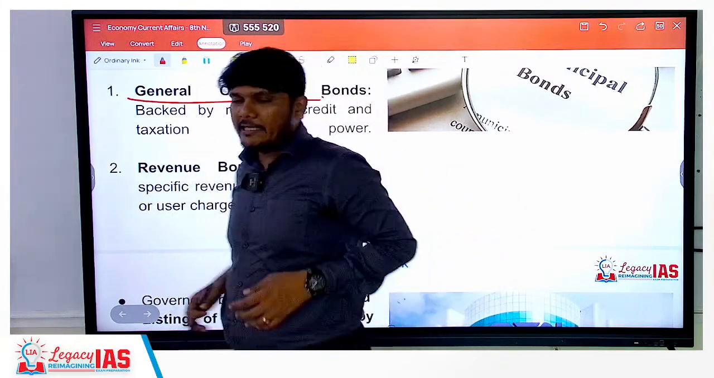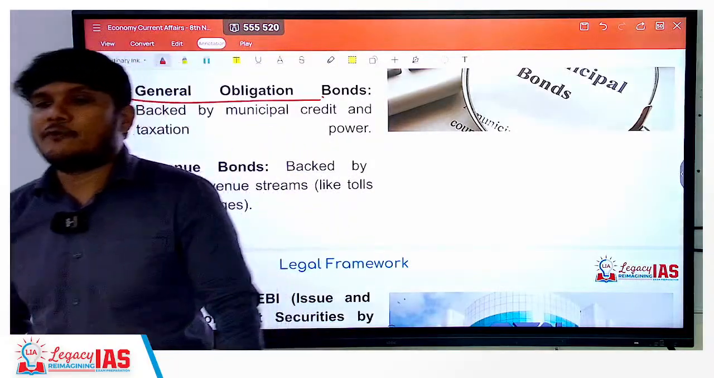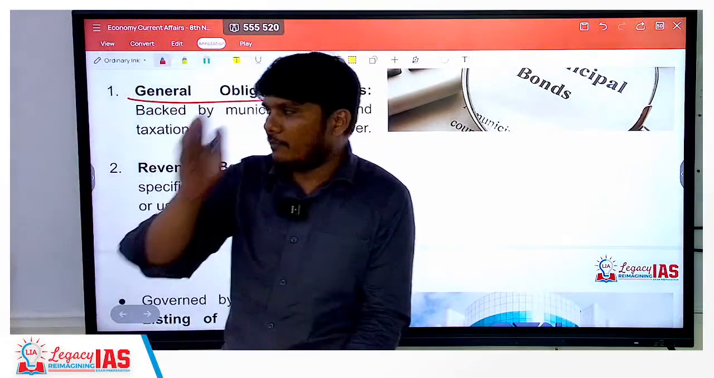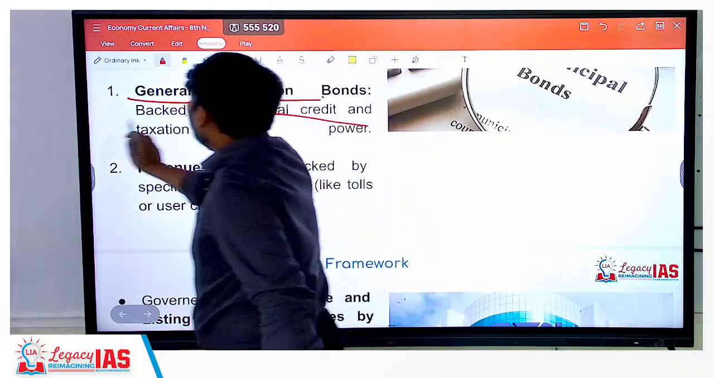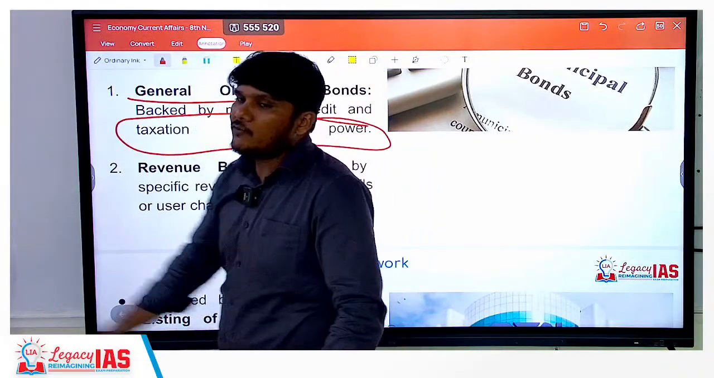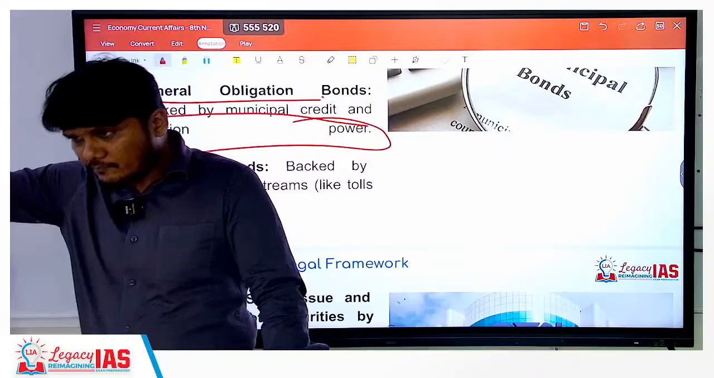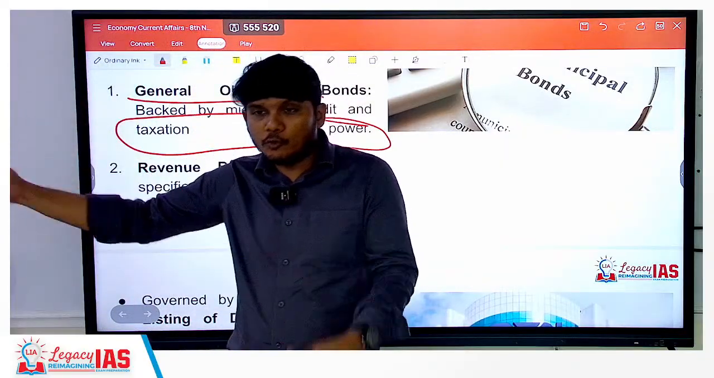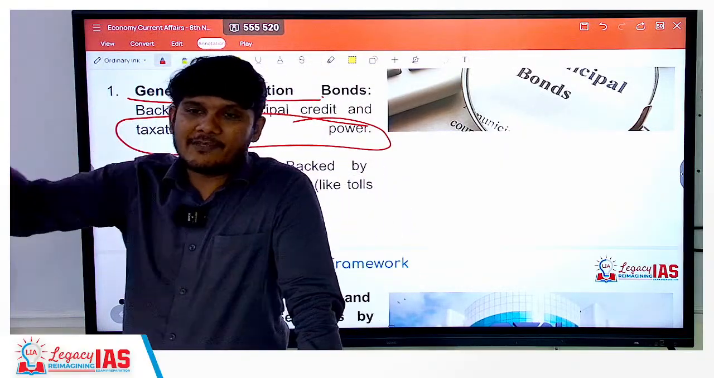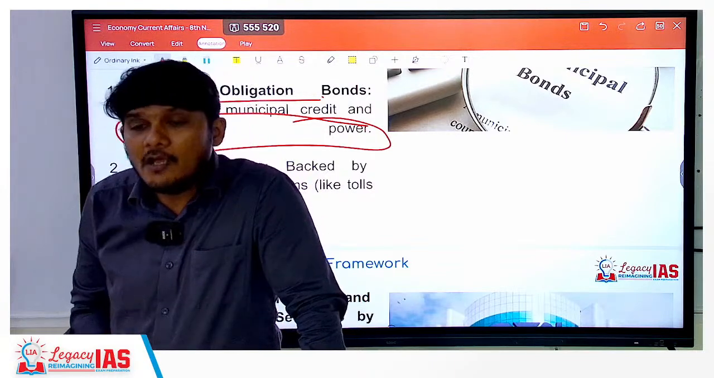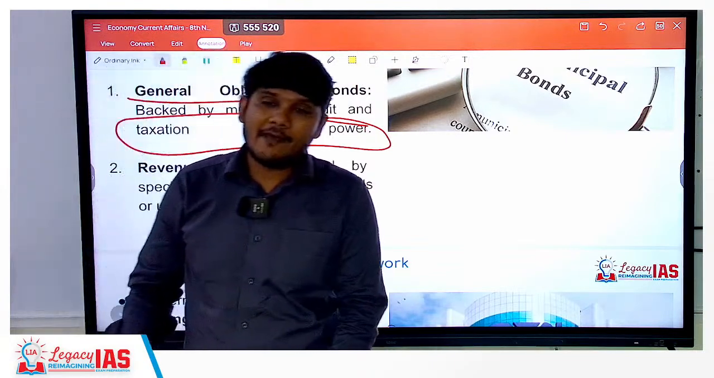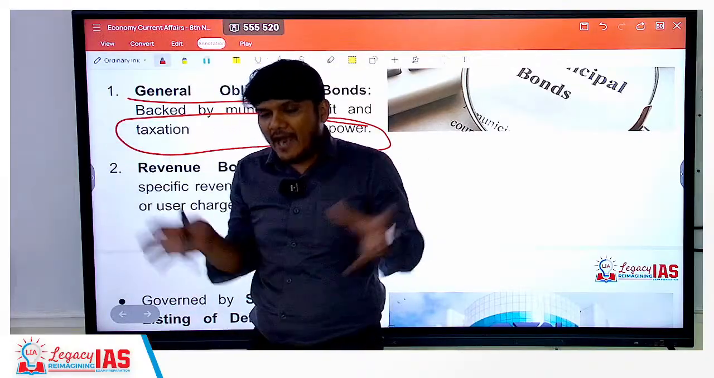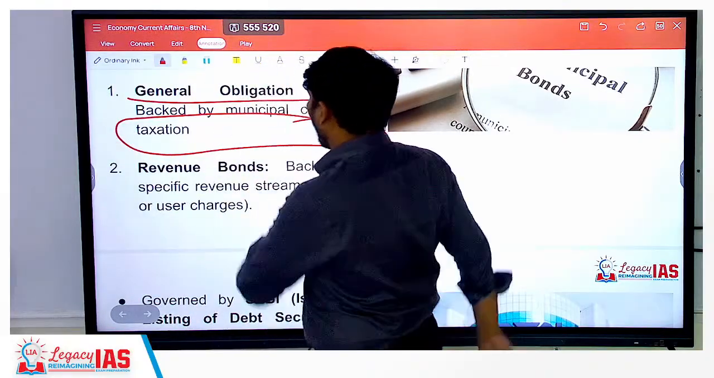Now where are they going to pay for this bond from? Because they will have to return the money, they will pay it from the taxation power that they have. Some of the money is given from the state government to the municipal corporation, but the municipal corporation can also have its own taxes. From that pool of money they will pay this general obligation bond.